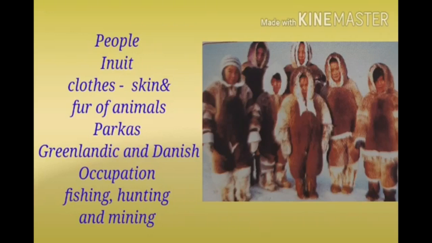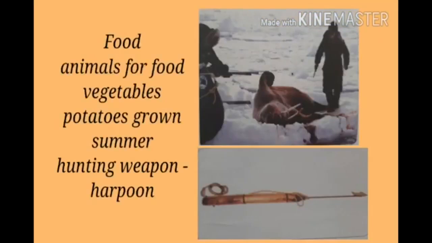Children, what is native? People born in a particular place. Children, we move on to the next topic, food. The Inuit mainly depend on animals for food, as agricultural yield is insufficient. Why? For food. Children, some vegetables like potatoes are grown during summer in the southwestern coastal regions.